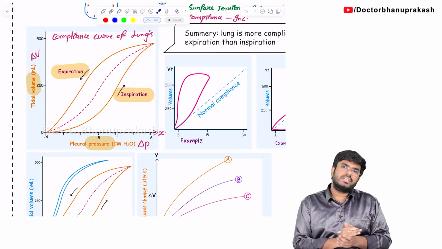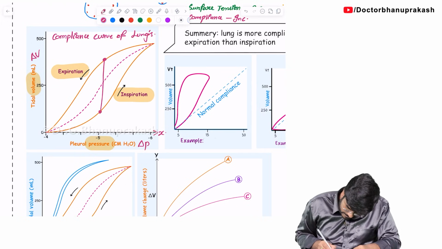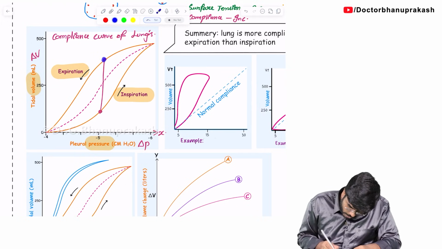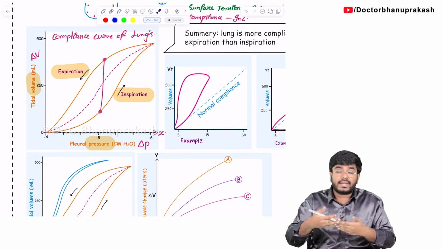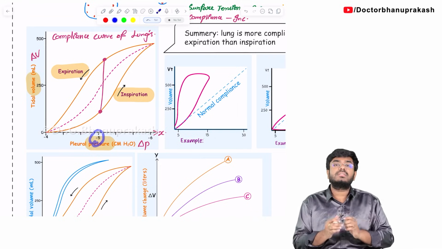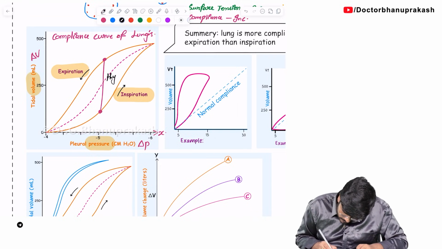Why are such changes happening? There is a difference in the compliance, right? Let's say this is the difference. This is the volume during expiration, and here is the volume during inspiration. So, there is a difference at the same pressure. So, this difference is called what?